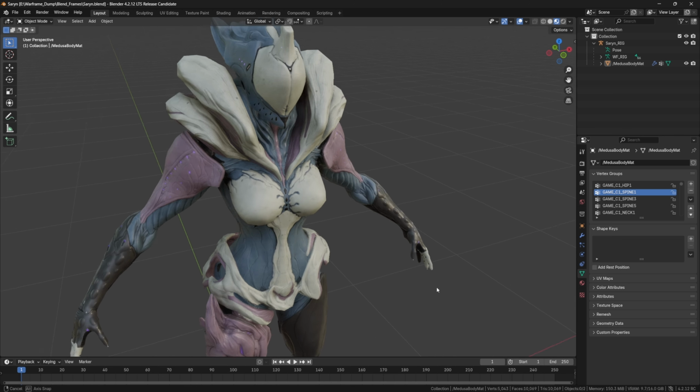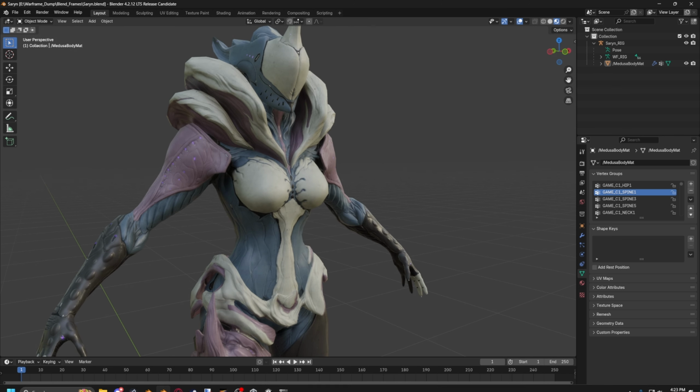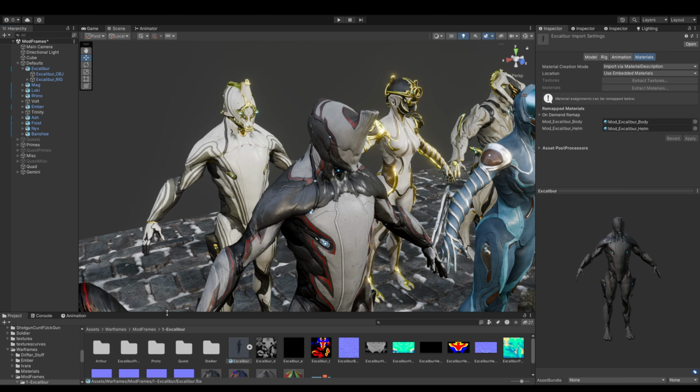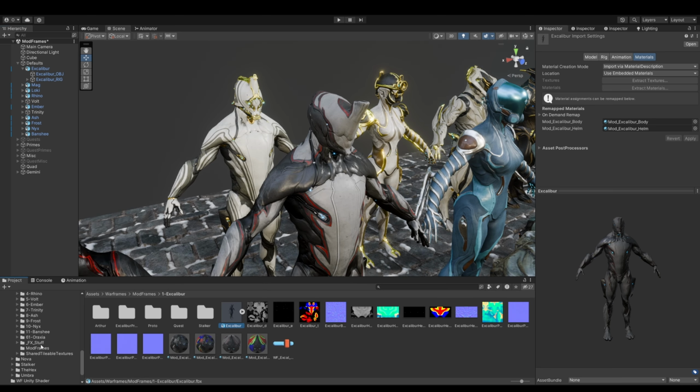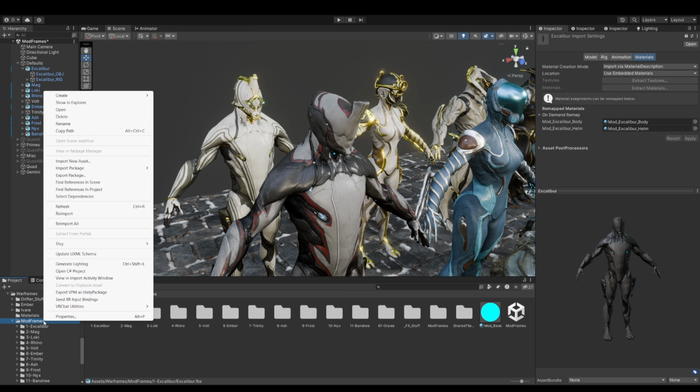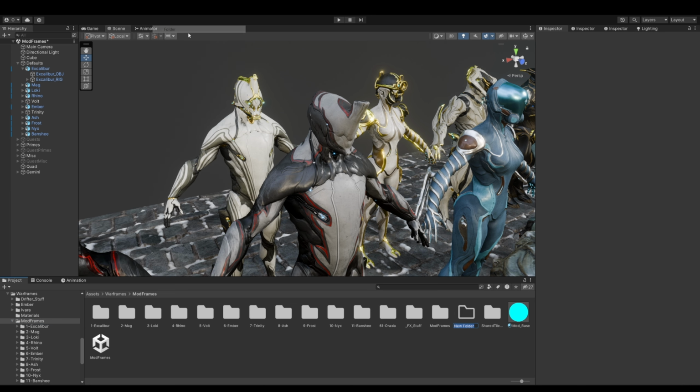The first thing we're going to want to do when we're getting into baking is open up our Unity file, and set up the file we are going to be using. I personally am working through every Warframe using this shader, and I've been numbering everything because of another system I'm using.